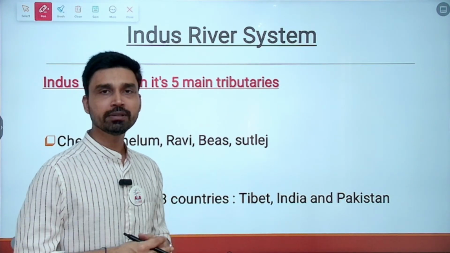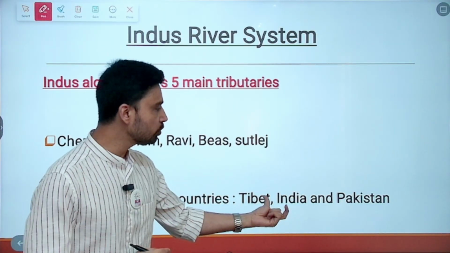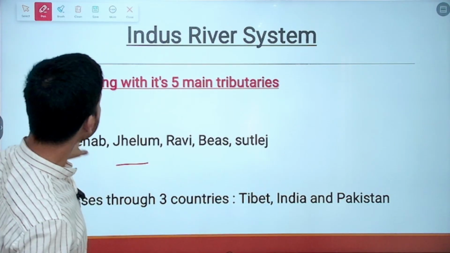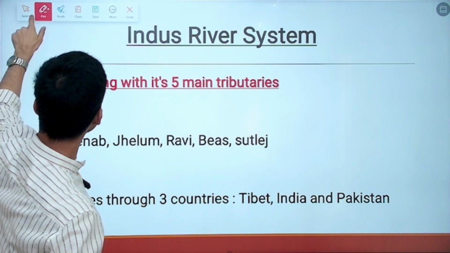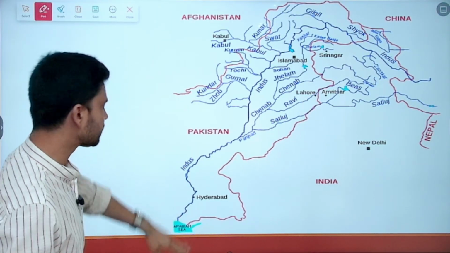Indus is also a river that passes through three different countries. It originates in Tibet, then it flows across the Leh region of India in Ladakh Union Territory, and then finally it enters Pakistan, where it discharges its water into the Arabian Sea after passing through the port of Karachi.